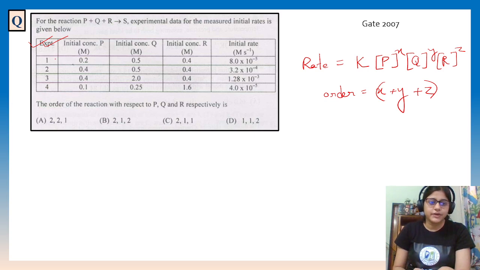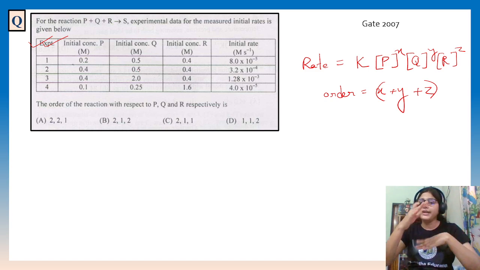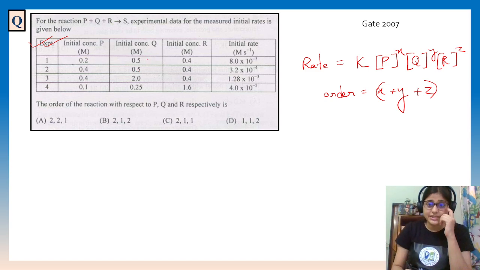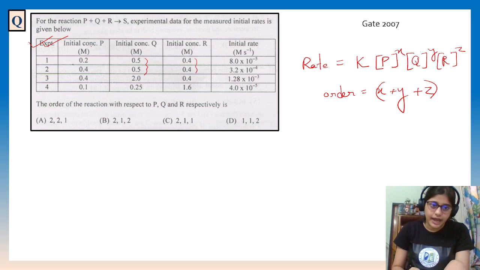Now in the question, to solve it in the easiest way, you should see which of the four given data sets have some parts constant, so that after dividing, you can cancel these parts, right? It will be easier because three terms are there, x, y, z. Solve it with me, please, to have a clear idea. Here you can see these two are same, these two are also same, rate is different, and the initial concentration of P is different.